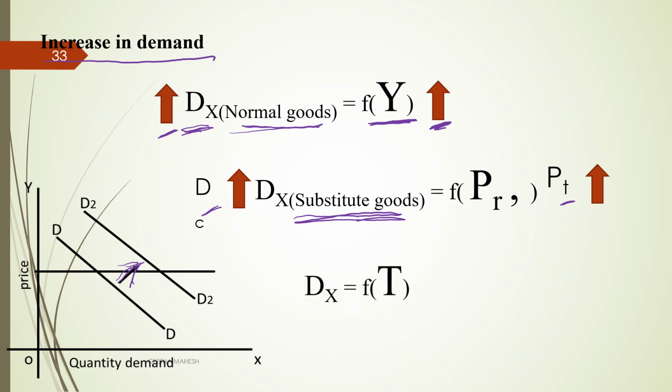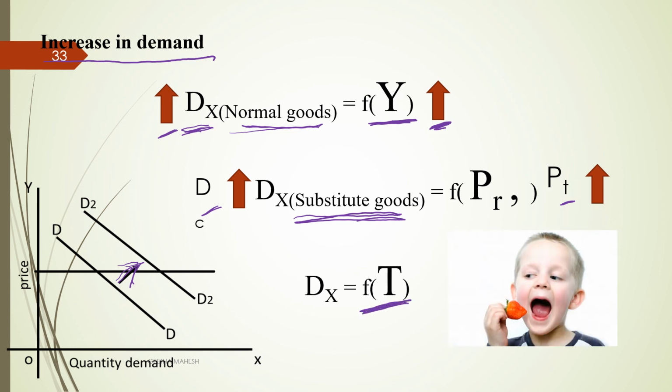Now, let us consider the taste and preference of the consumer. If the taste and preference of the consumer is in favor, then demand for good X increases. So, the demand curve will shift towards the right side. So, this we call increase in demand.